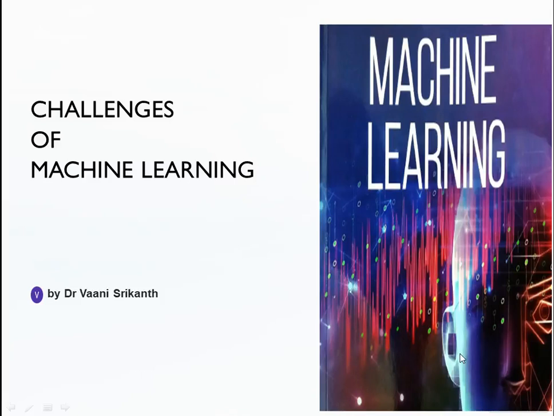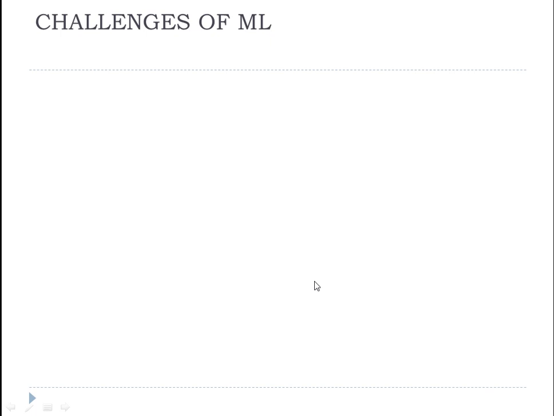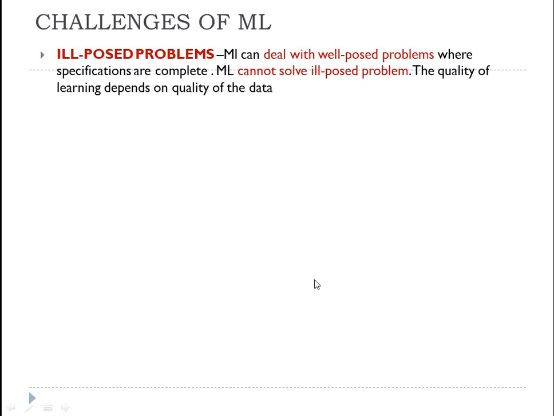So today's class, let's discuss challenges in machine learning. One of the major problems in machine learning is that it cannot solve ill-posed problems. Machine learning can deal only with well-posed problems, well-posed in the sense where the specifications are complete. But ill-posed problems are those where you do not have a complete specification.